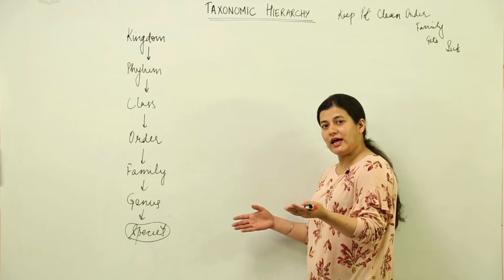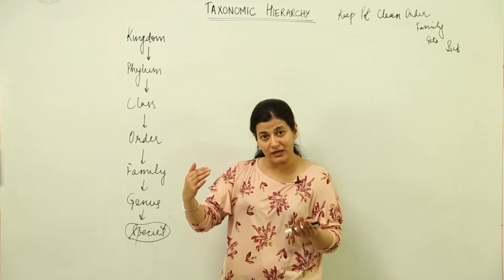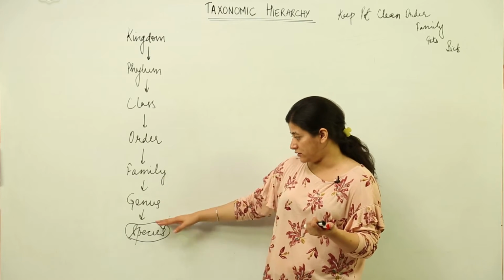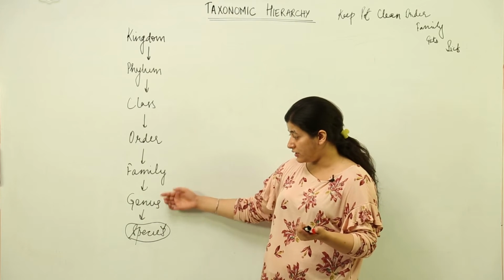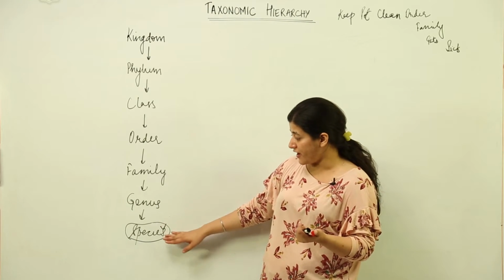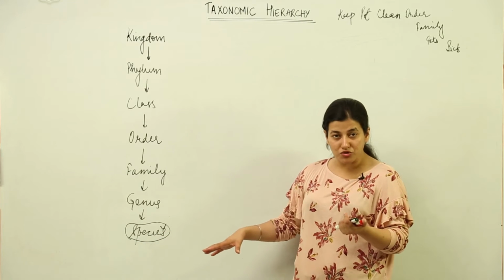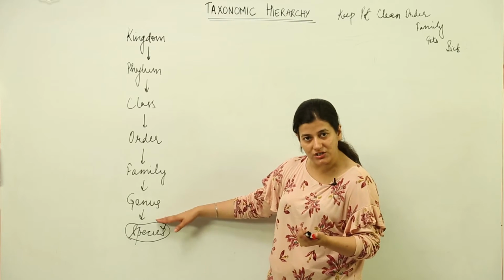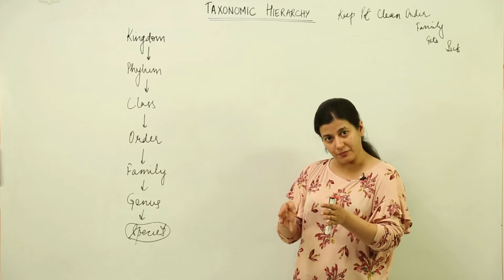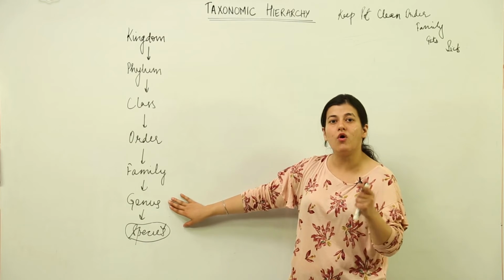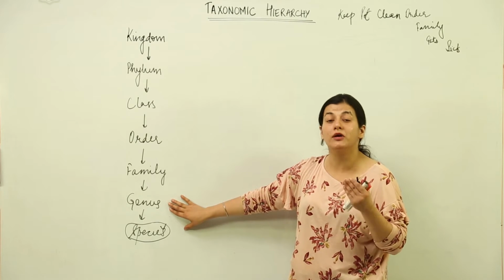But when we rise to the higher level in the hierarchy, supposedly there were 100 organisms which were similar. The genus is going to include few species in itself, and the organisms will have yet fewer characteristics which would be common.